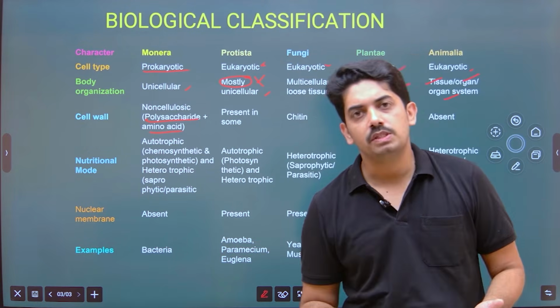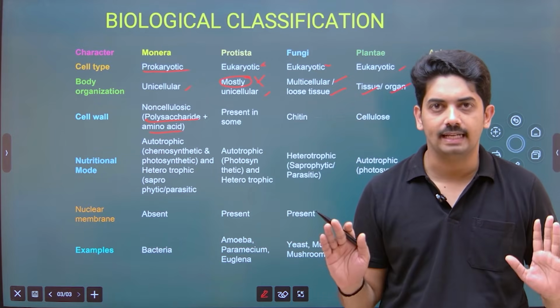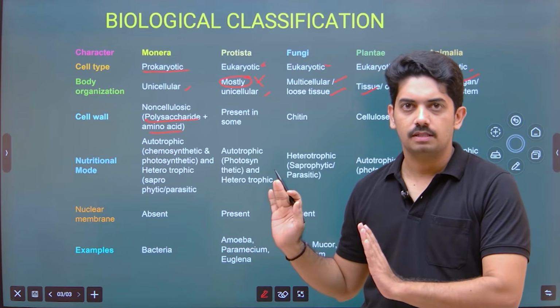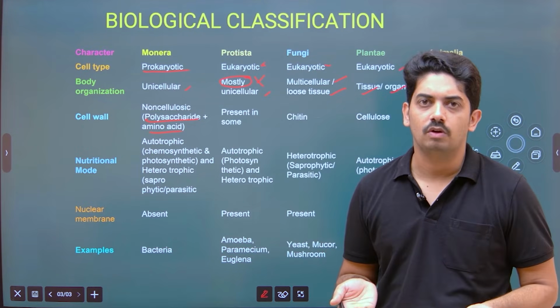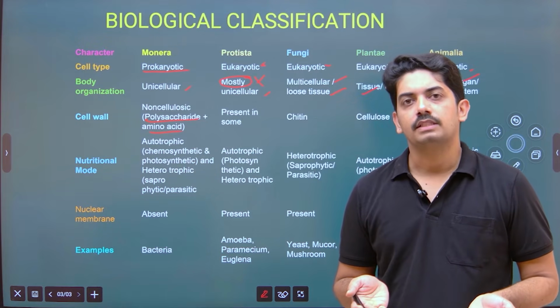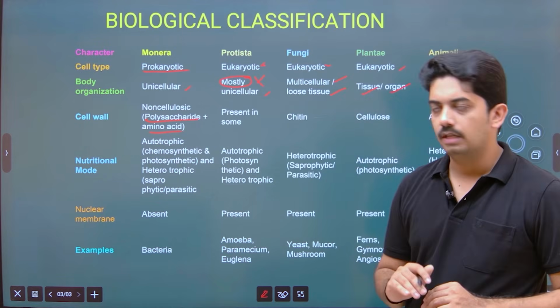Now here, how can you say the exact cell wall? There is no boundary like that. So it is present in some of the organisms. Like Chlamydomonas has cellulose cell wall. Okay. Yeast has chitinous cell wall. So that is how in some we observe the cell wall.